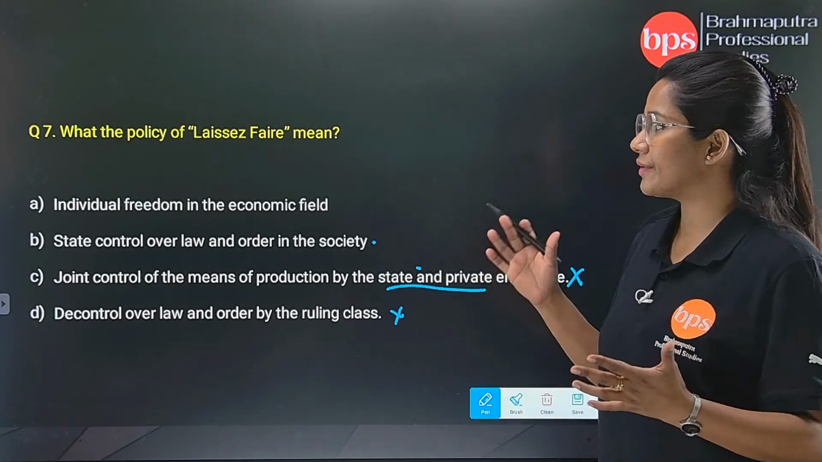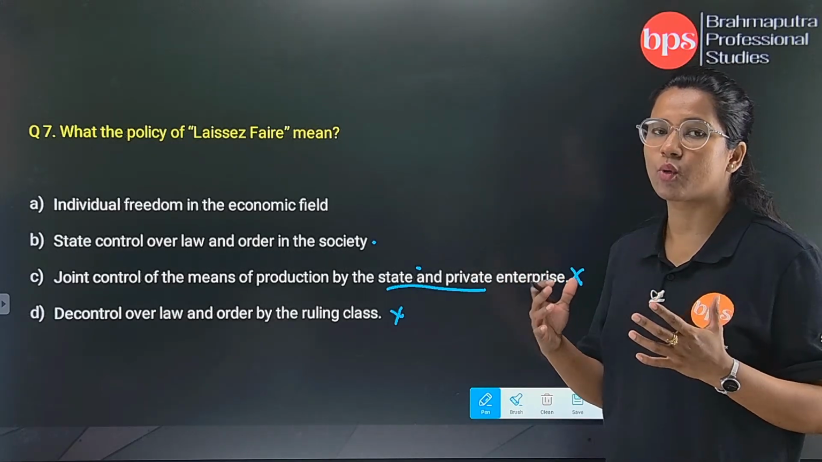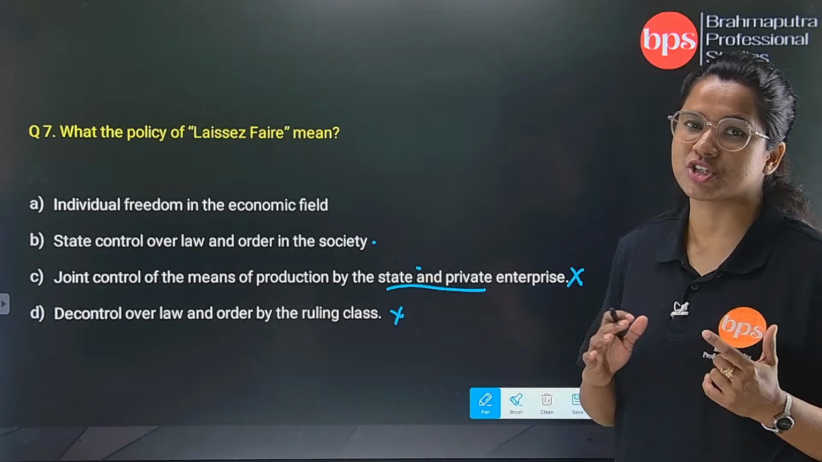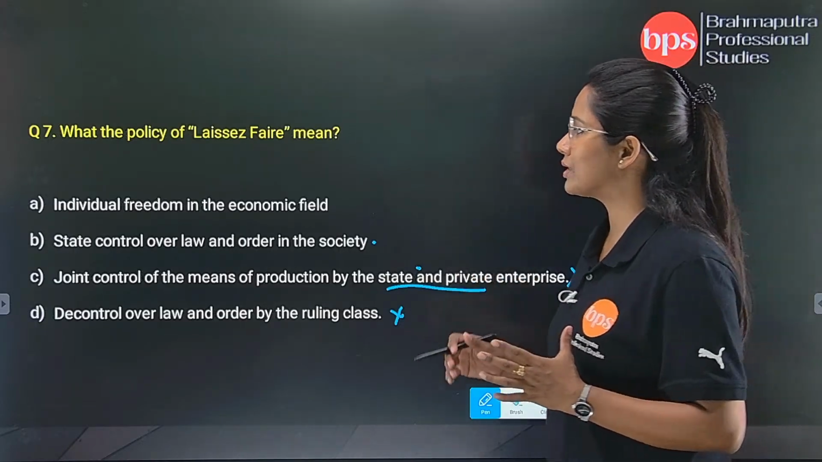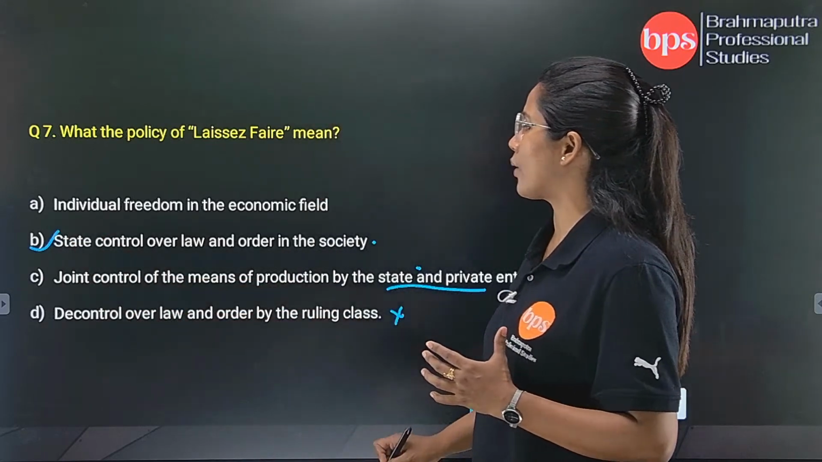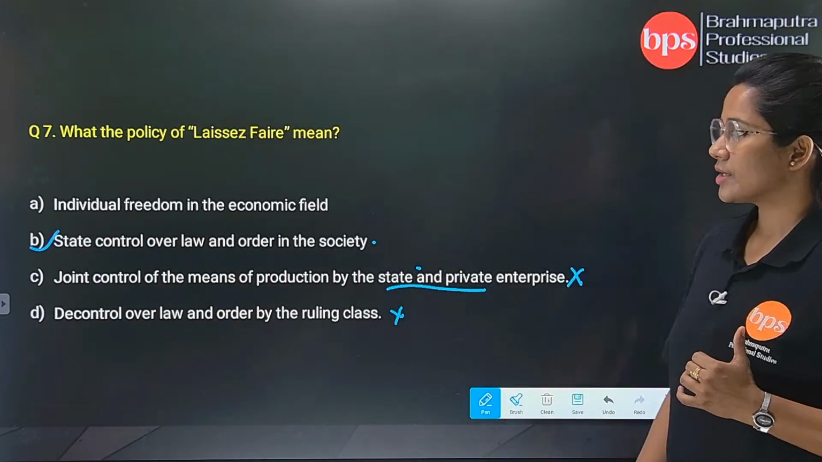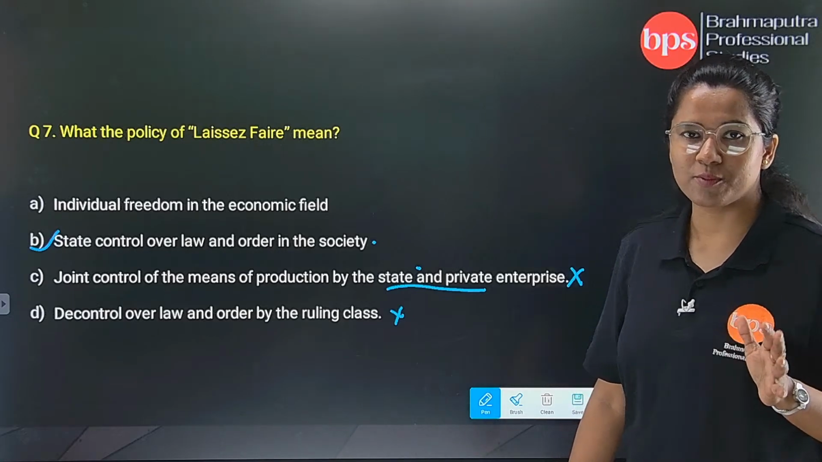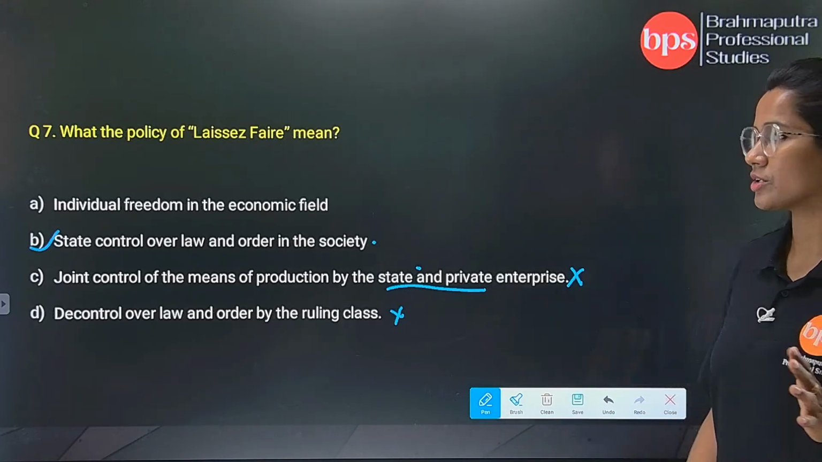So, whenever the options are a bit confusing, we will go with the option which is actually matching with the passage. So, we will go with the second option, that is state control over law and order in the society. Yes? Till here it's clear everything, I hope so. We will move on to the next question.